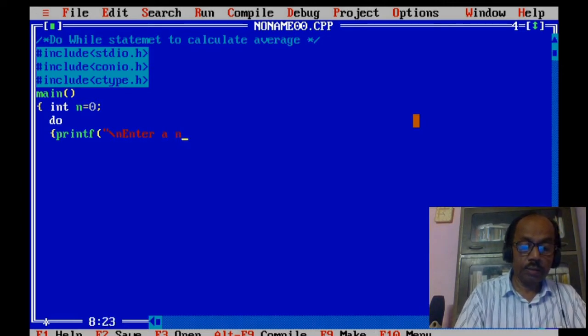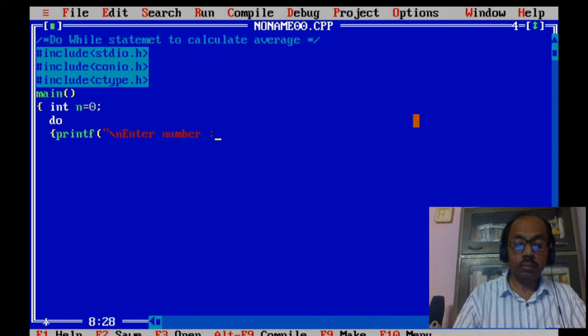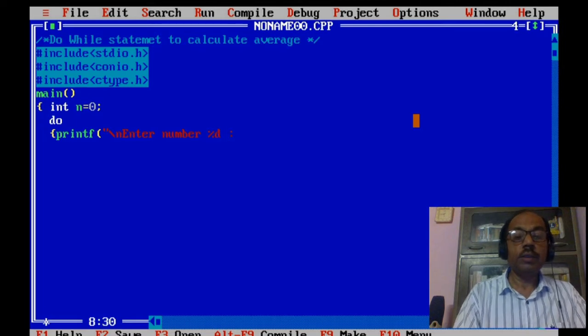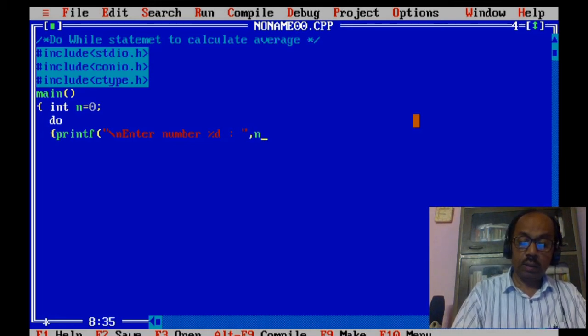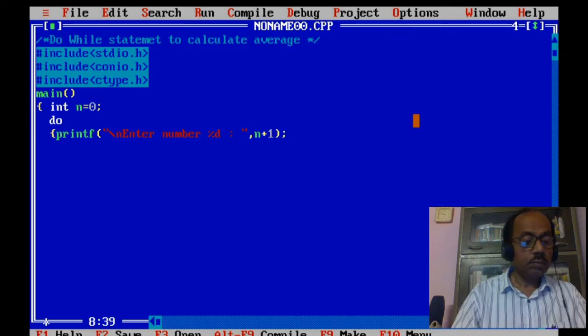Enter a number. Enter number %d. And n plus 1.